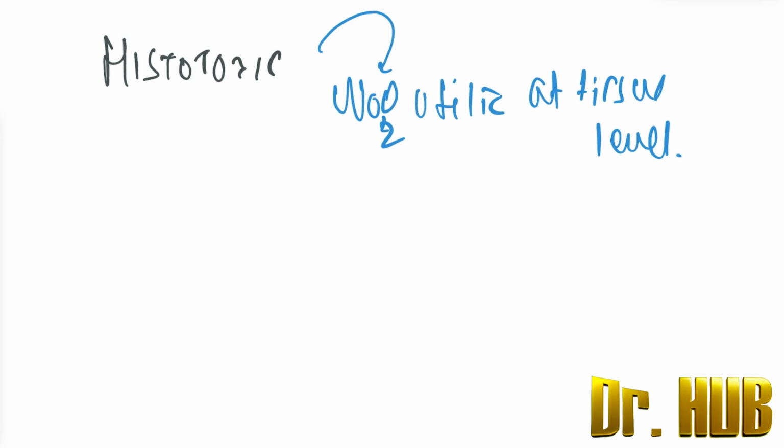And then what about the examples? Let's recap the examples. In hypoxic, it was high altitude and lung diseases. In anemic, it was anemia and carbon monoxide poisoning. In terms of stagnant, it was heart failure, shock as well as hemorrhage. And in histotoxic, it is going to be cyanide poisoning.